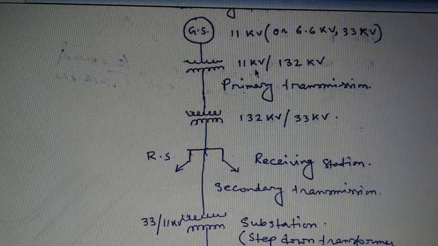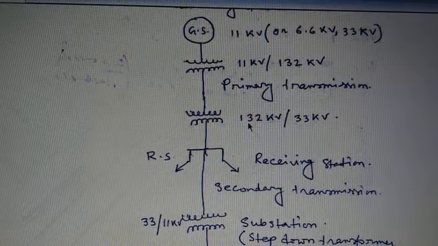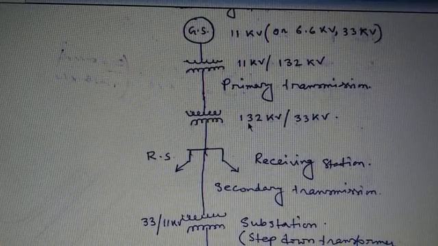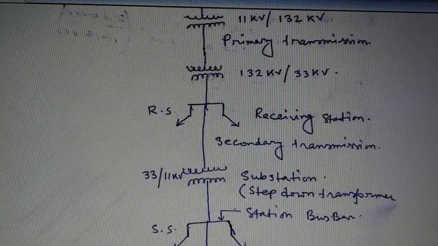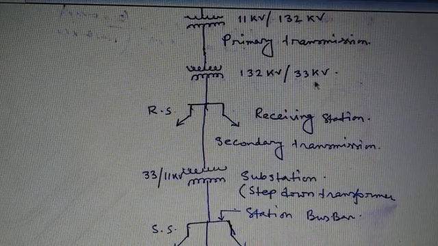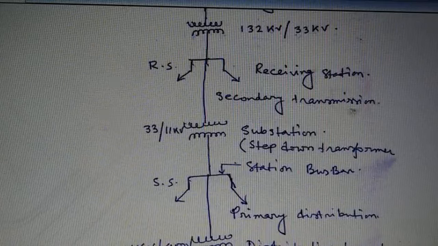Now this portion is called the primary transmission, where the voltage is 132 kV. What is primary transmission? The electrical power at 132 kV is transmitted by a three-phase, three-wire overhead system to the outskirts of the city. This forms the primary transmission system. Now there is a transformer, which is definitely a step down transformer, where 132 kV is converted into 33 kV, and this is the receiving station, and this region is called the secondary transmission system.